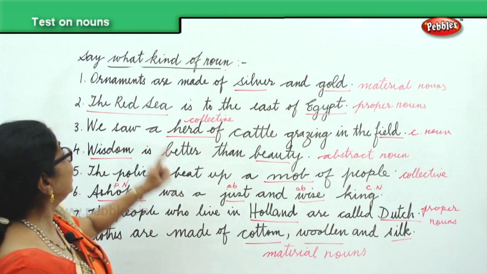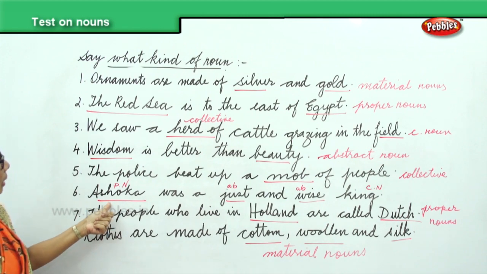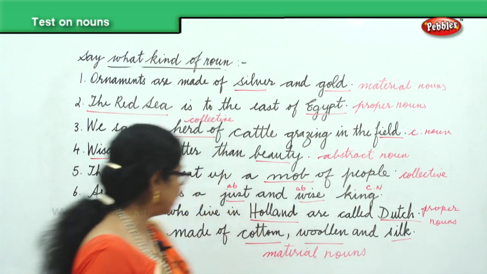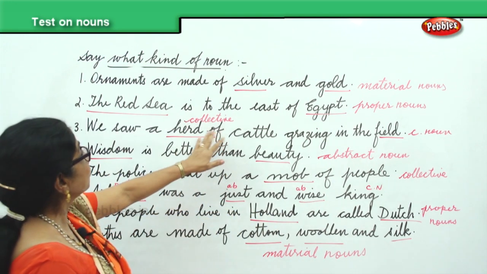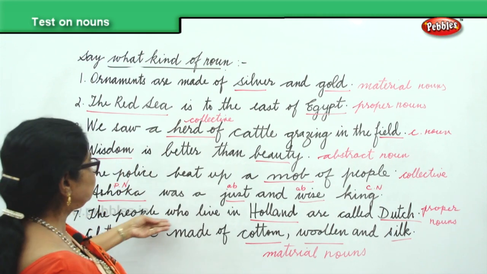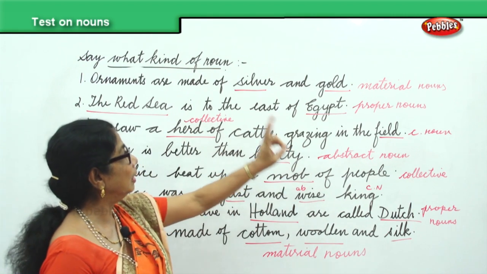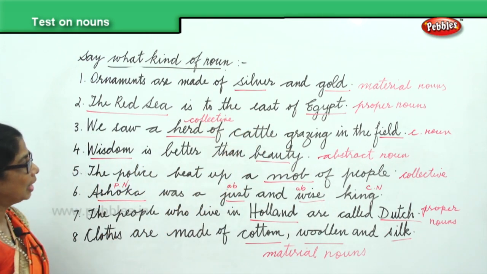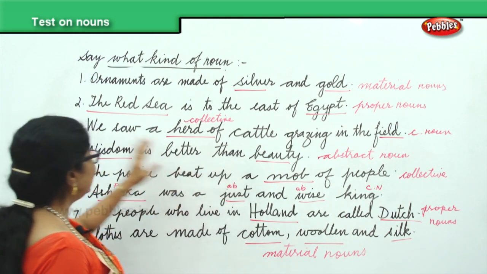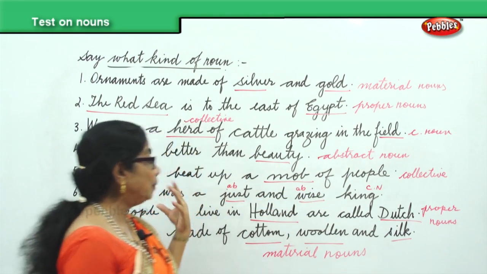Now let's say, we have material nouns, gold, silver, cotton, woolen, silk. Then we have proper nouns, Red Sea, Egypt, Ashoka, Holland, Dutch. Then we have collective noun, herd of cattle, and a mob of people. We have two collective nouns. Then you have abstract noun, beauty, wisdom, just, wise, all these are abstract nouns.